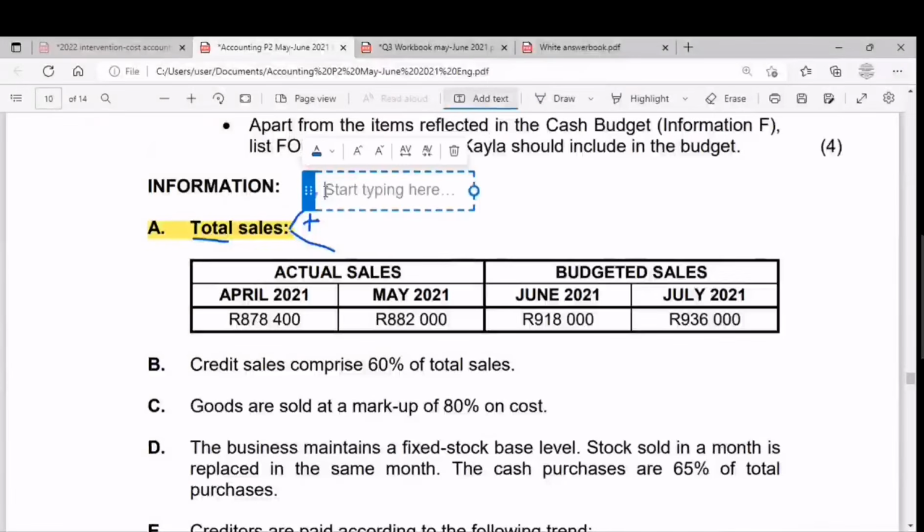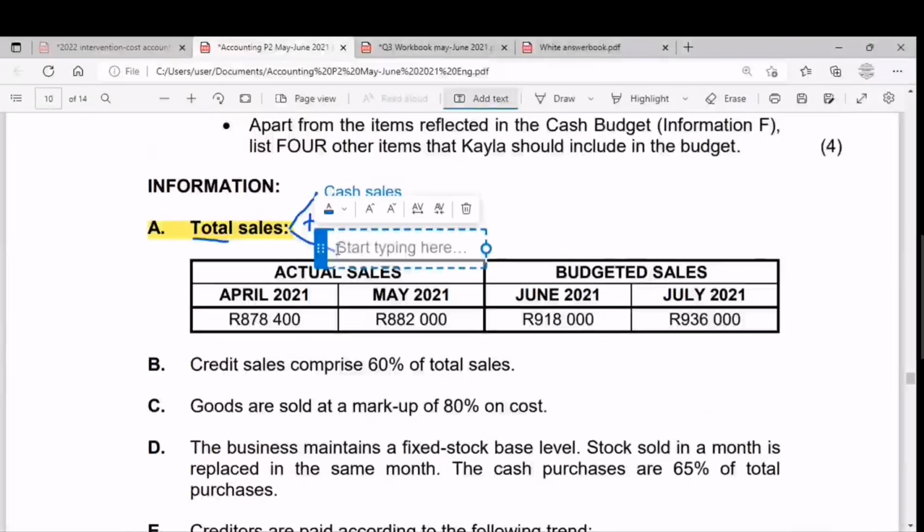Sikubhale lokho ukuze kukhande ku-total sales sifike sibe no-cash sales, and cash sales simhlanganise no-credit sales, bese uma sibahlanganisa laba sesithola u-total sales. So lama-sales esiwanikezwe lana kusho ukuthi ama-sales ayi-combination ka-cash and credit, because bathi this is total sales. So total sales is the combination of cash and credit sales.